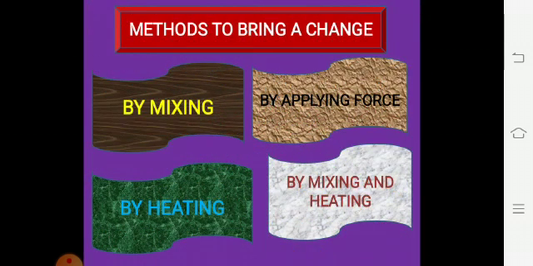So students, regarding the changes, we have certain points by which we can notice the change in the object. If a change occurs in the object, it will affect its size, shape, color, taste, position, etc. Okay. So here we have some methods to know how changes happen. Here are four methods to bring a change into our objects or substances.